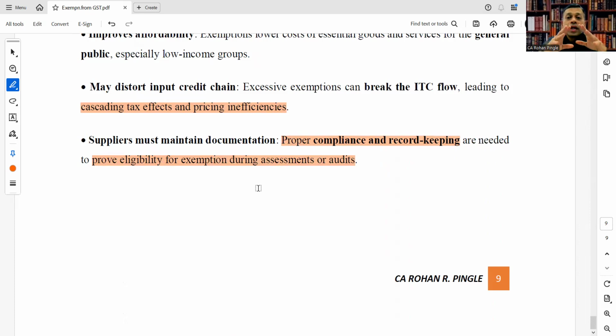If you are not maintaining that, or are deficient in that, then the assessment will go against you. So to avoid any litigation, keep all the documents on record, keep everything proper, and then you can go ahead with the exemption.